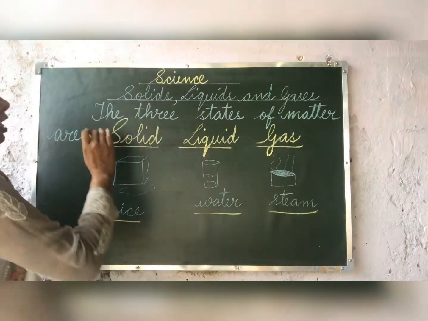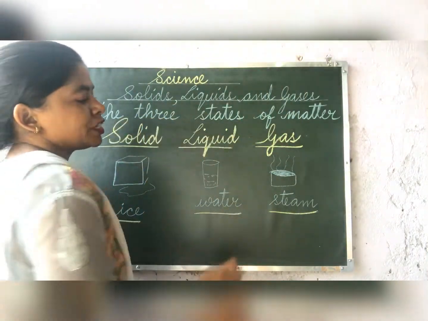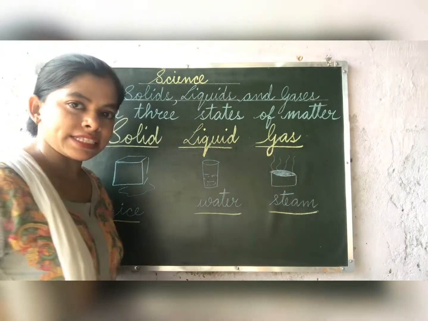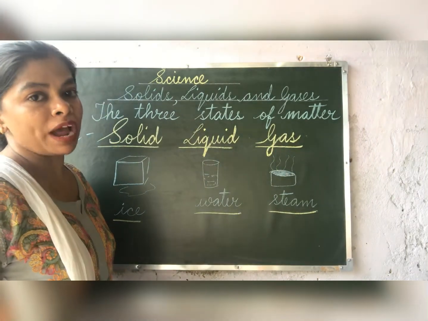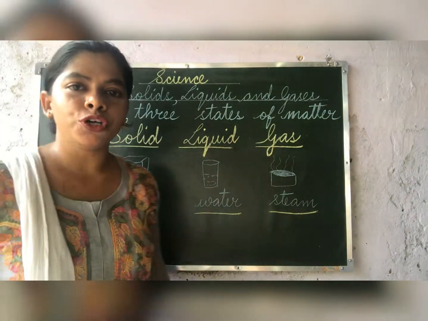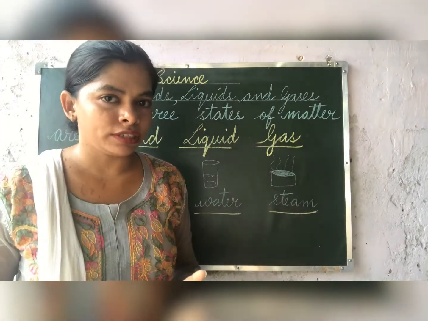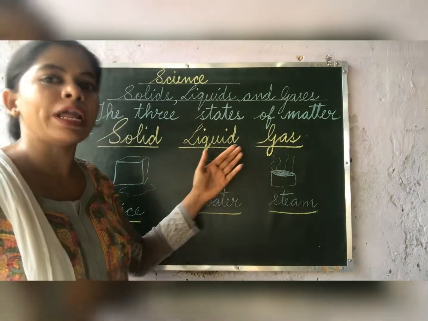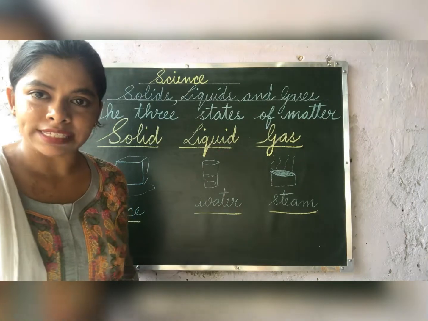So children, the three states of matter are solid, liquid and gas. As I have already told you, whatever things you see around, they are in the form of solid, they are in the form of liquid and they are in the form of gas.